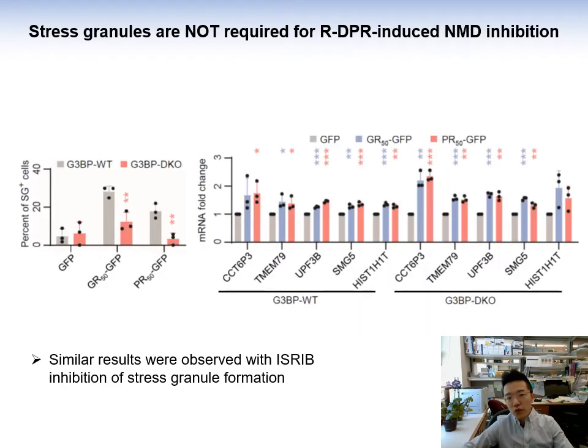To test whether the recruitment to stress granules is the cause of NMD inhibition, we obtained G3BP1 and 2 double knockout cells from Paul Anderson's lab at Harvard. In these cells, stress granules induced by poly-GR and poly-PR are substantially reduced. However, the increase in NMD target abundance was almost indistinguishable from wild-type cells. We also saw very similar results when we inhibited stress granule formation using a drug called ISRIB. So we concluded that the concentration of UPF1 into stress granules is not the cause of NMD inhibition.